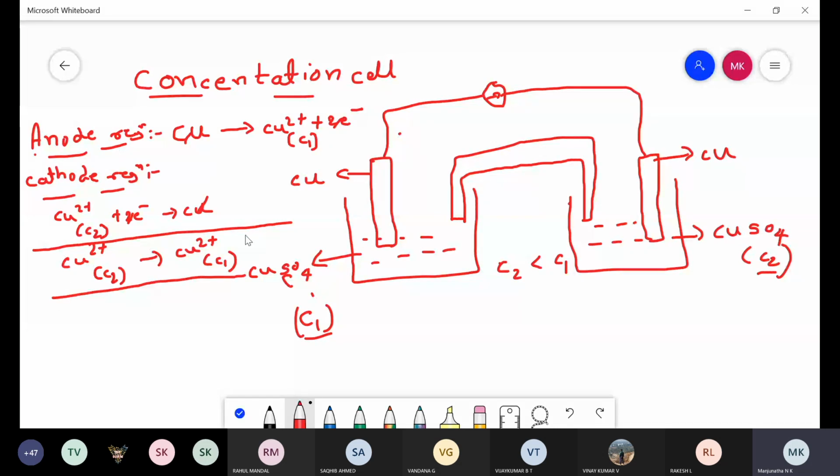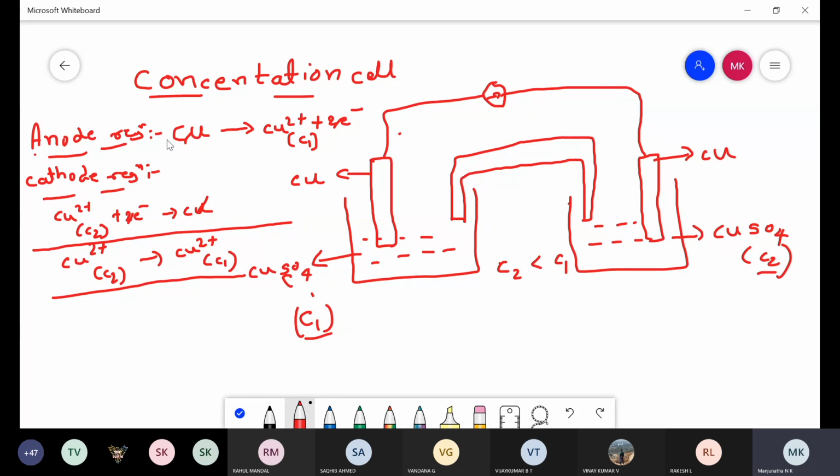This net reaction indicates that there is a change in concentration of electrolyte due to production of electricity. So these are the reactions observed in the case of a concentration cell. First is the anode reaction, that is the oxidation reaction.